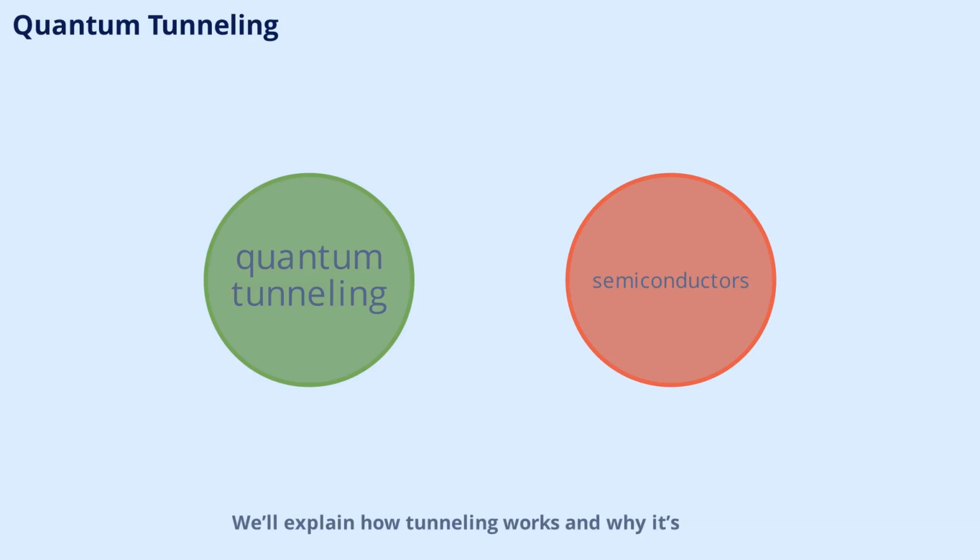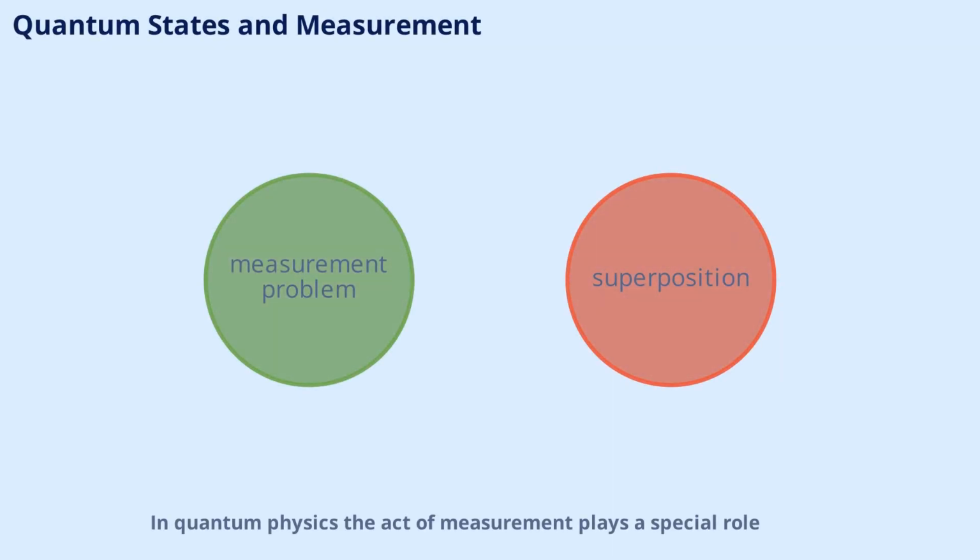We'll explain how tunneling works and why it's so important for both science and everyday life. In quantum physics, the act of measurement plays a special role. Before we measure a particle, it exists in a superposition of states. But the moment we observe it, the superposition collapses into a single outcome. This is known as the measurement problem, and it's one of the most debated topics in quantum theory. We'll discuss what this means and how it shapes our understanding of reality.